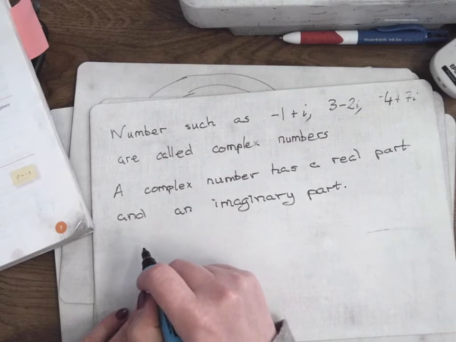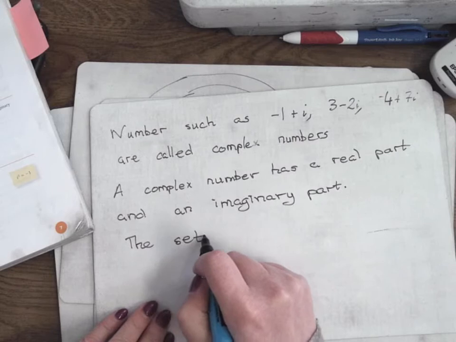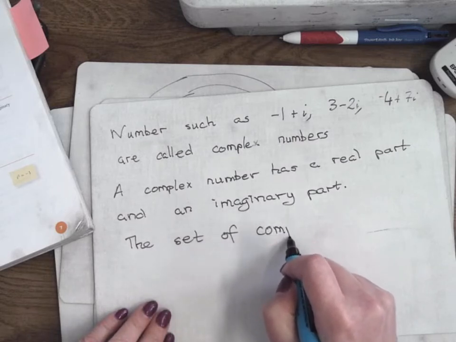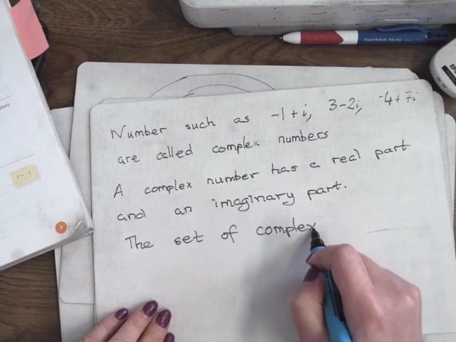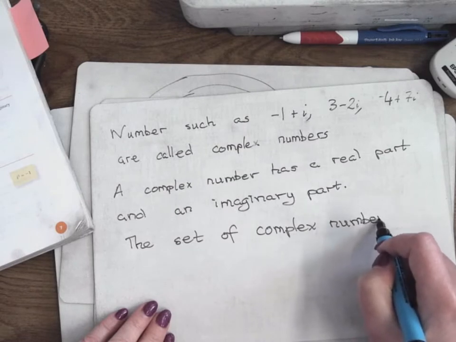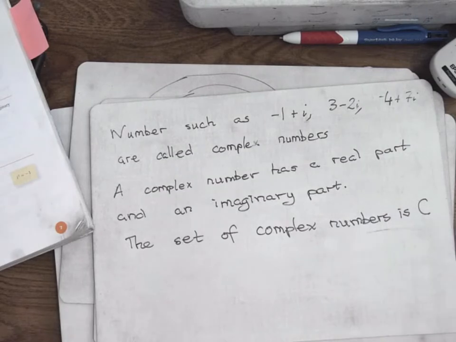And the set of complex numbers: we had N for natural numbers, Z for integers, Q for rational numbers, R for real numbers. The set of complex numbers is C. And C goes around the outside again, because every real number can be written as a complex number, as in the number 2 can be written 2 plus 0i.